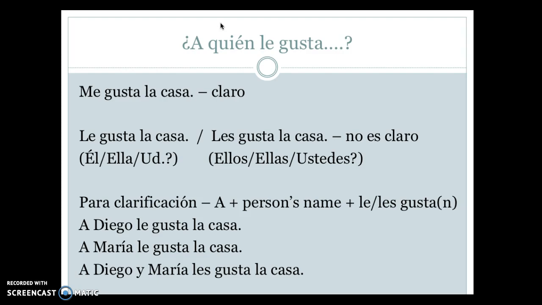And if we need that extra information at the beginning, what we're saying is, to who is it pleasing? And how do you say to in Spanish? A. So we might need to say, a Diego le gusta la casa. Or a Maria, or a él, a ella, a ellos les gusta la casa. So if you do need to add some more information, don't forget that a, since it is pleasing to them. Hopefully that helps you guys, and let me know if you have any questions.